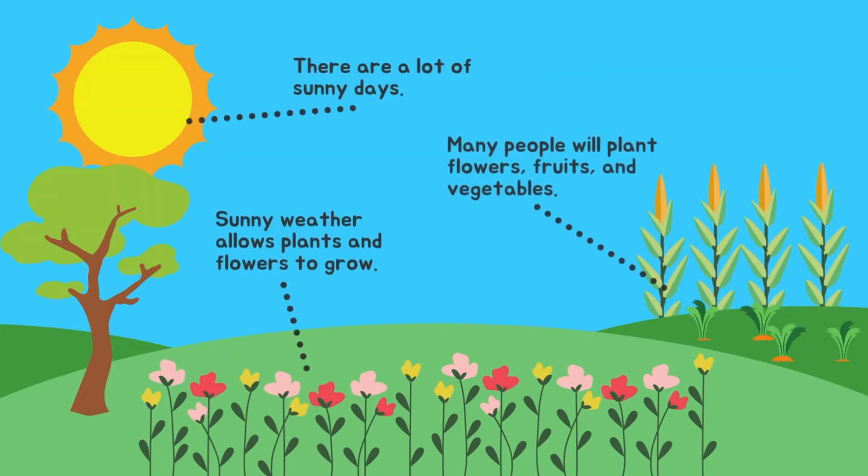In summer, it is super hot. This season has a lot of sunny days. This season allows for many people to plant flowers, fruits, and vegetables because they can grow in the weather conditions during this time period. Summer usually happens between June to September.